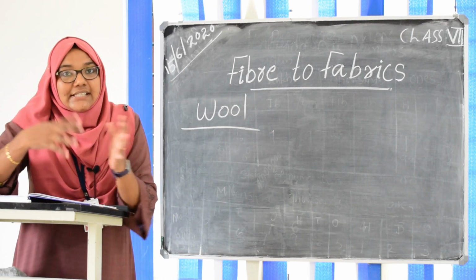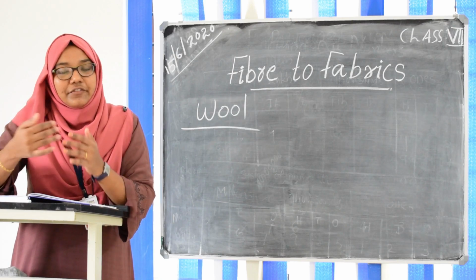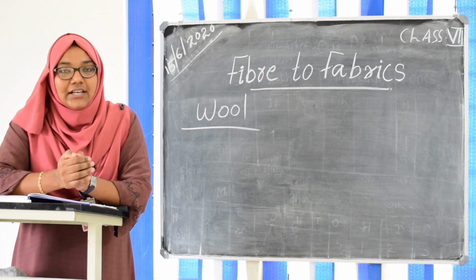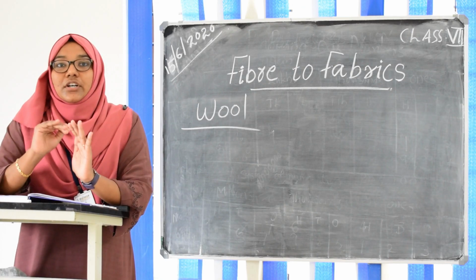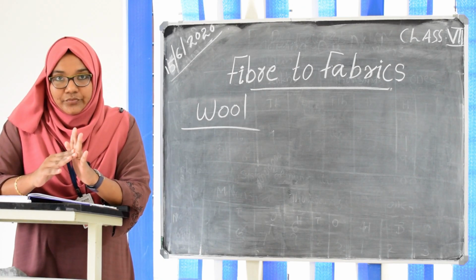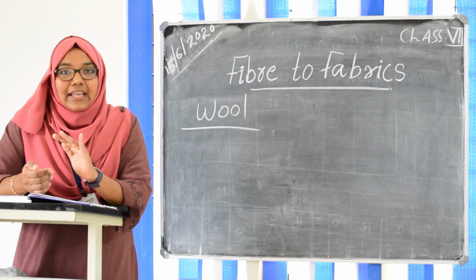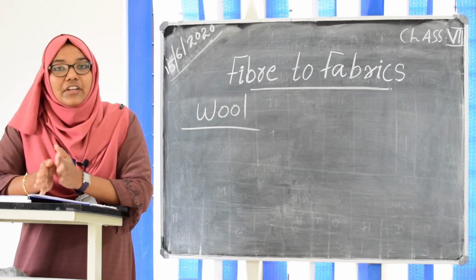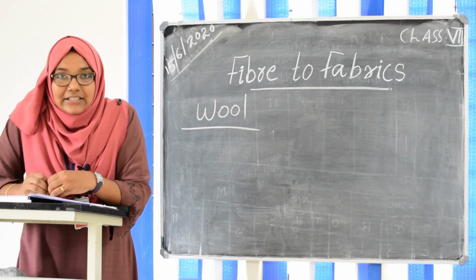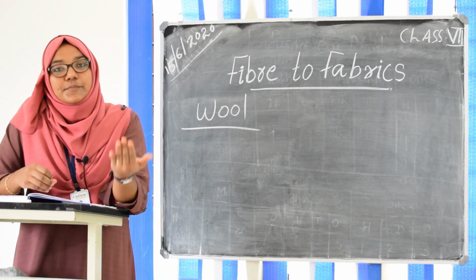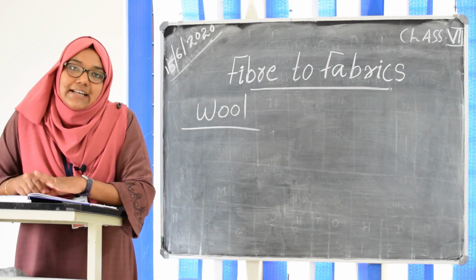Offspring means their children, right? We will breed them together, and the expected offspring will have what? That silky hair. For getting silky hair, for making wool, what will we do? We will select the parents, and the offspring will get those desired characteristics.